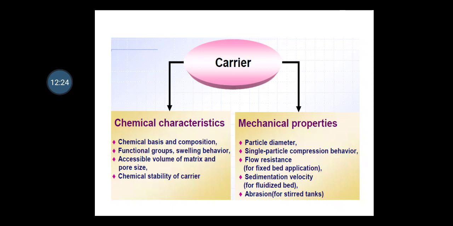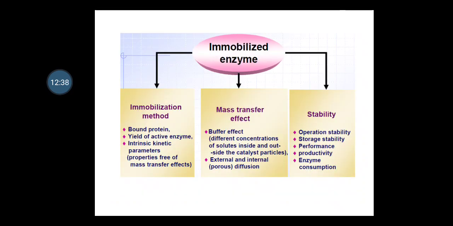So selection criteria, I mean to say the properties of the individual, that is the enzyme as well as the carrier, not to forget the ultimate, that is the combination of both enzyme property as well as carrier property. Immobilized enzyme: what actually is the mechanism required for the immobilization process, immobilization methods, bound protein required, yield of active enzyme you have to think upon, and last is your intrinsic kinetic parameter.